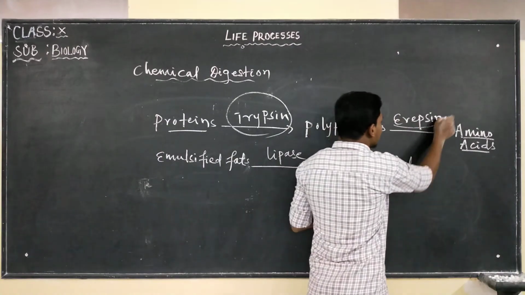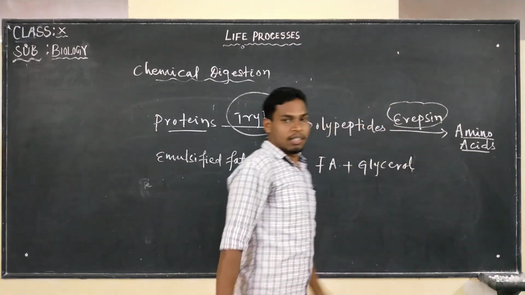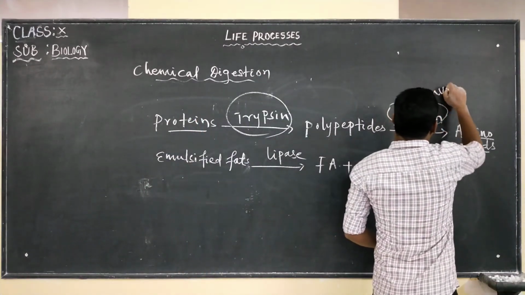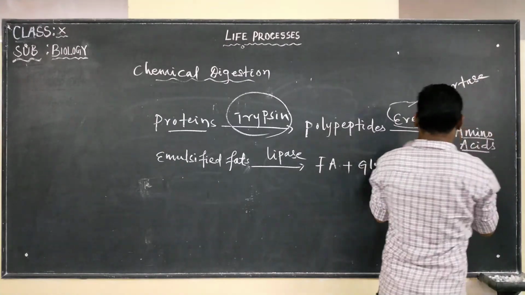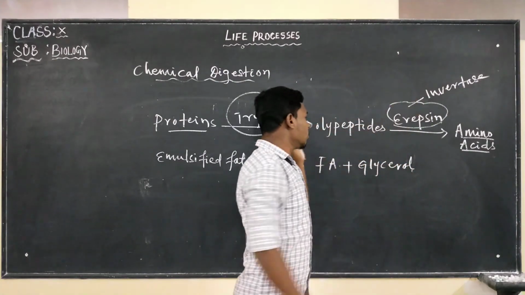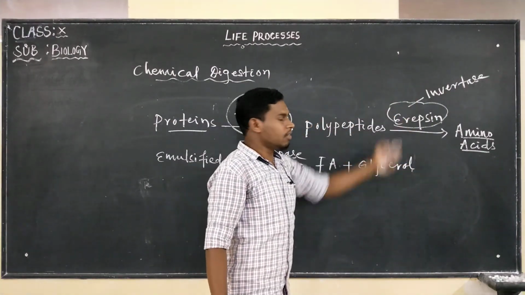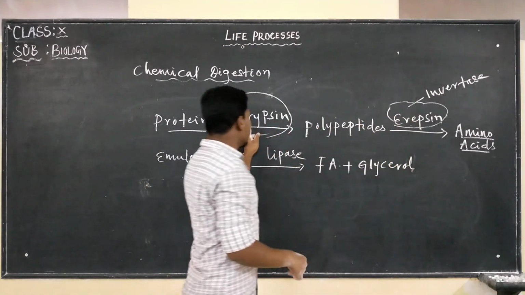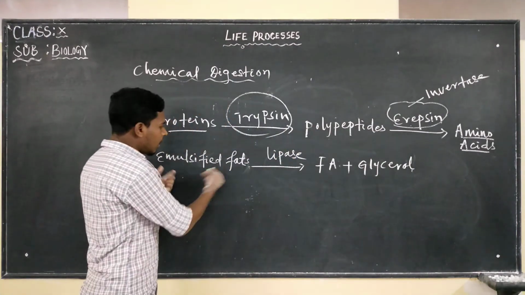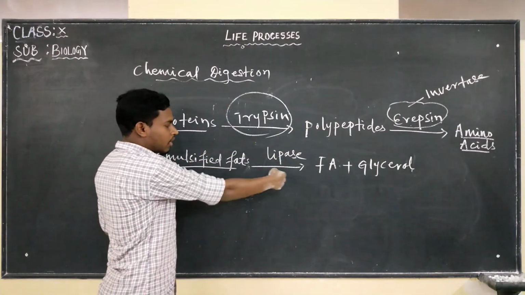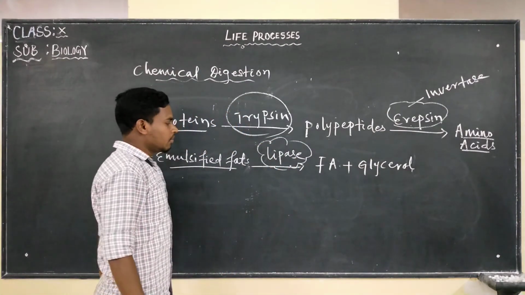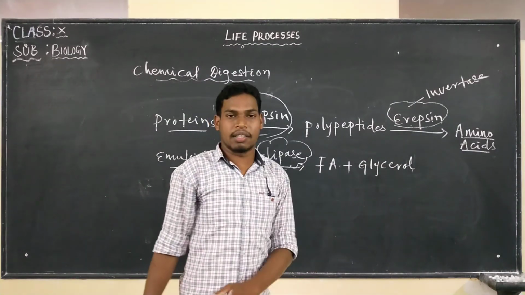And this polypeptide is going to convert into amino acids by the enzyme known as erepsin, which is also known as invertase. Invertase means what? In this reaction, amino acids can also convert into polypeptides. That's why it is invertase. So erepsin and trypsin are the enzymes for what? For the digestion of proteins. And the last one is the fat digesting enzyme known as lipase. It is going to convert fats into fatty acids and glycerol.